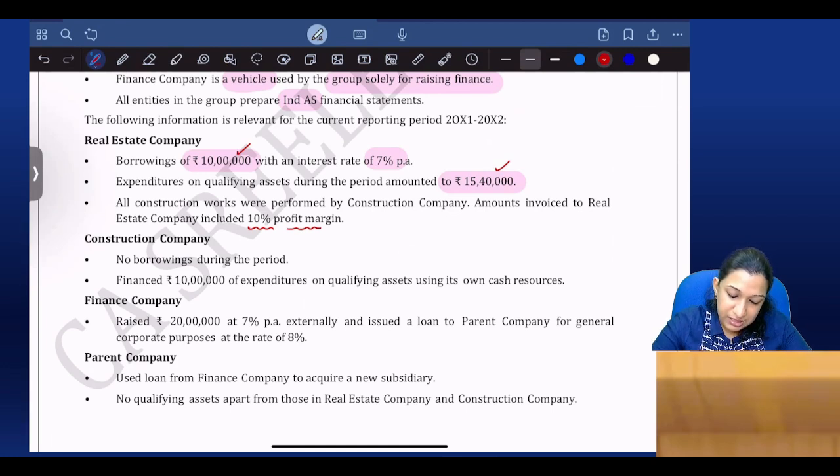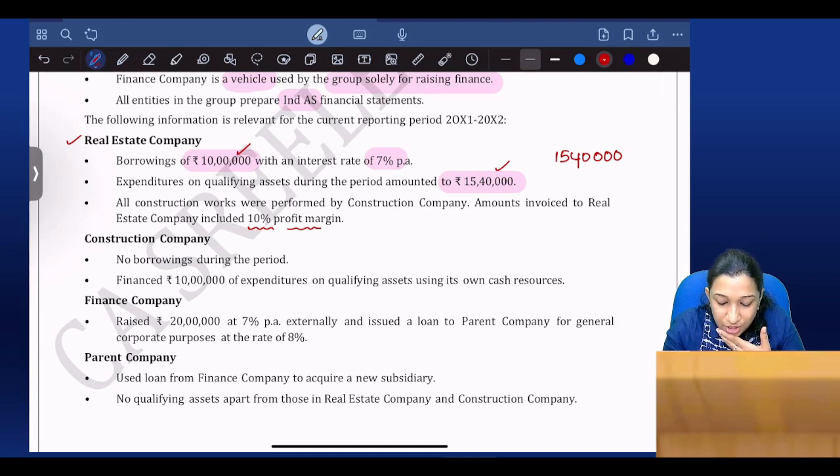Okay. Which means this is a real estate company. We incurred expenditure of 15 lakh 40,000 on an asset. But this work is done by my brother, the construction company, which is another subsidiary, right?